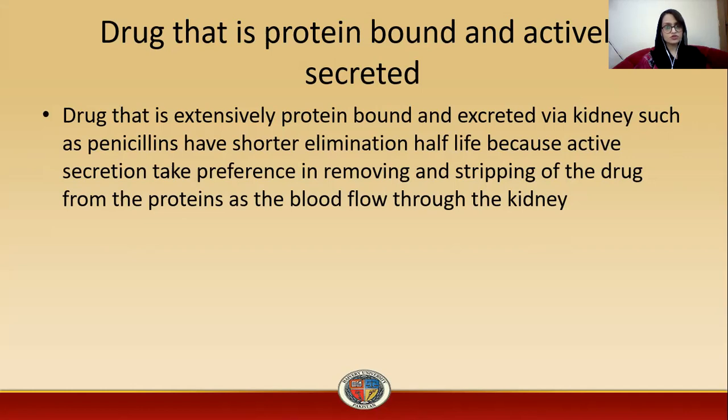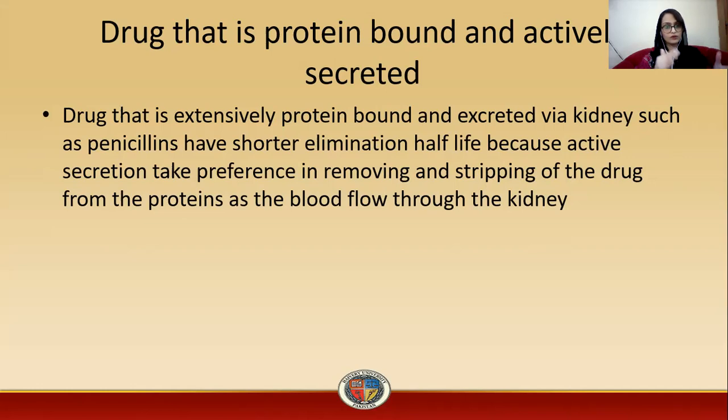So in the case of penicillin, the preference in excretion is that the drug is stripped from the protein. Stripping means the small molecule of the drug gets detached from the protein and is excreted when the blood flows through the kidney.